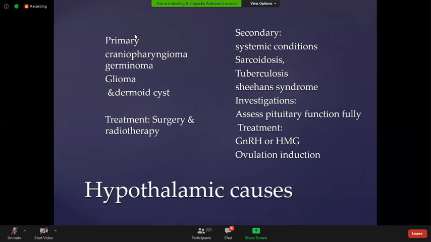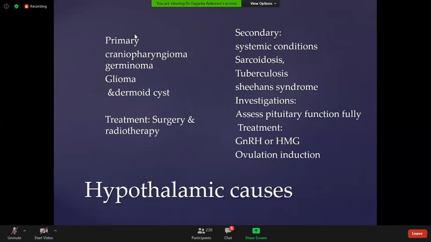The secondary causes are the systemic conditions like sarcoidosis, tuberculosis, Sheehan syndrome. Systemic conditions like sarcoidosis and tuberculosis may produce a mass in the brain and cause pressure effects in the brain, or sometimes when there's a treatment it causes fibrosis or it may cause disturbance in the pituitary or hypothalamus.